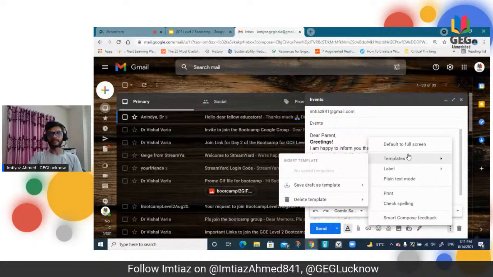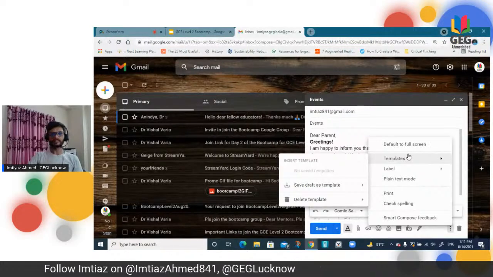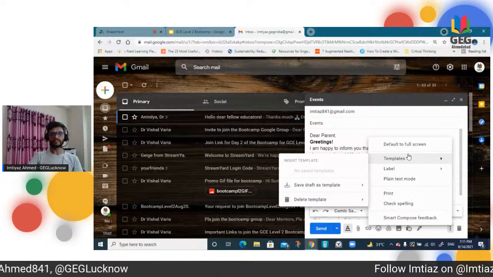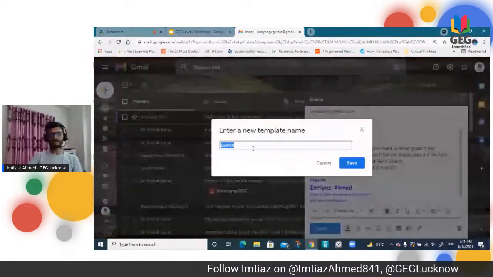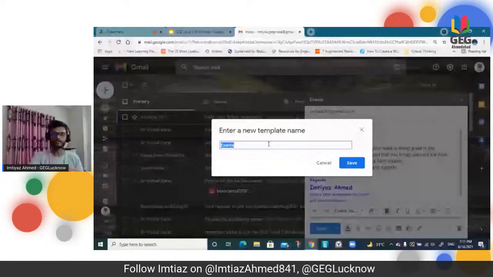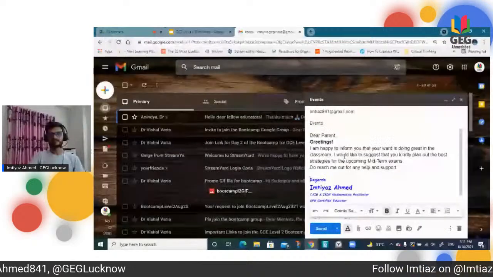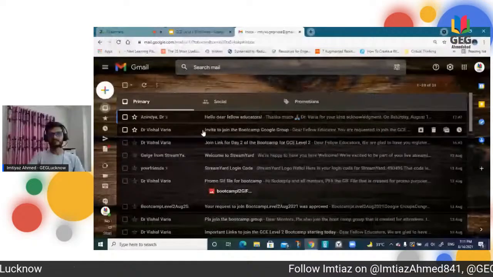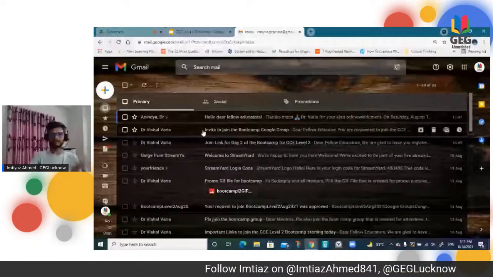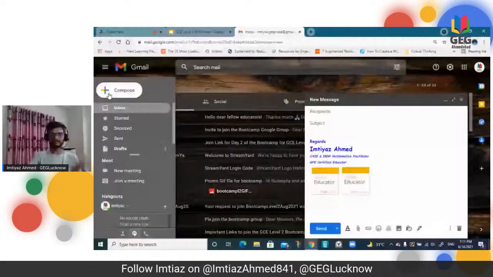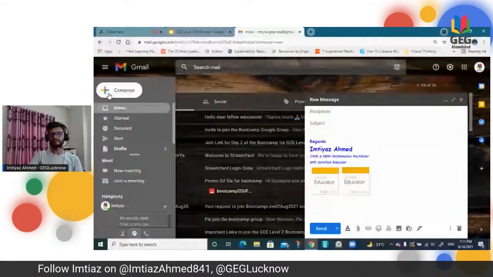Then you don't have to type so much; you just set the template.